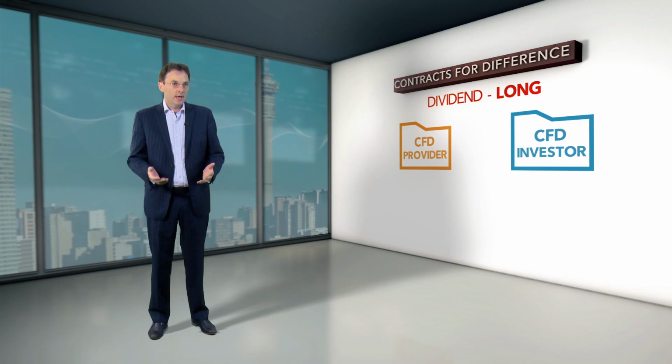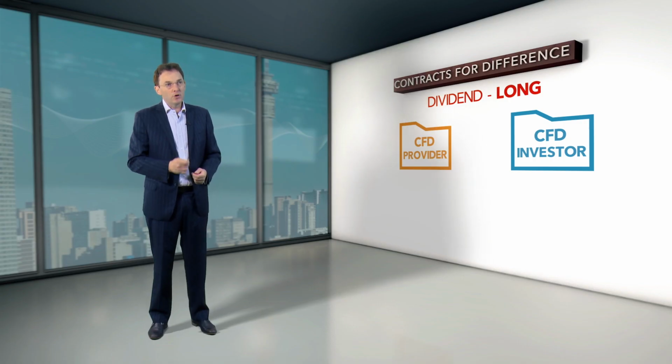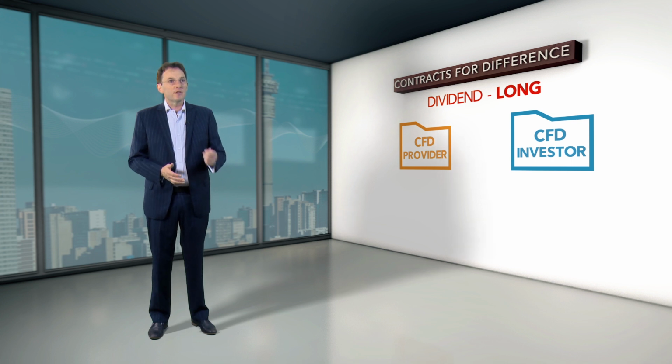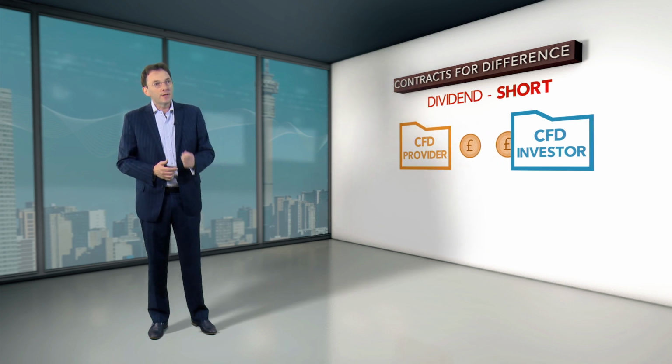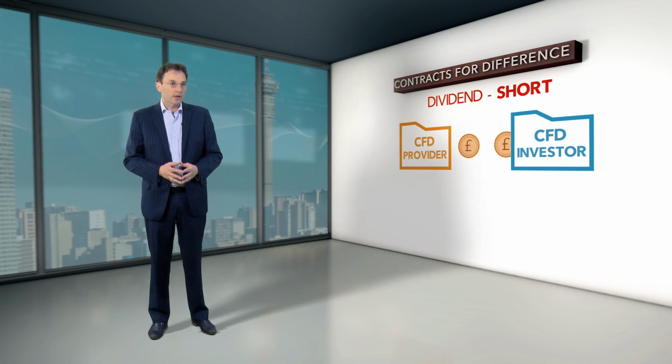CFDs and dividends. Different CFD providers have different methods of dealing with dividends, which have implications for your tax liability and your profits. If you are long a position and the company you are trading issues a dividend, your CFD provider will pay the dividend into your CFD account in cash. If, however, you are short a company that issues a dividend, you owe the dividend amount to your CFD provider.